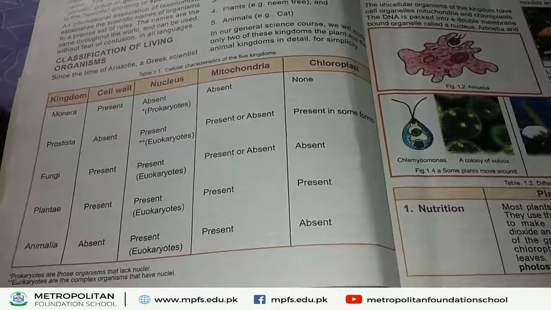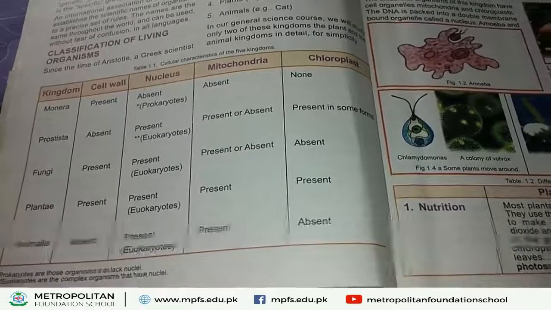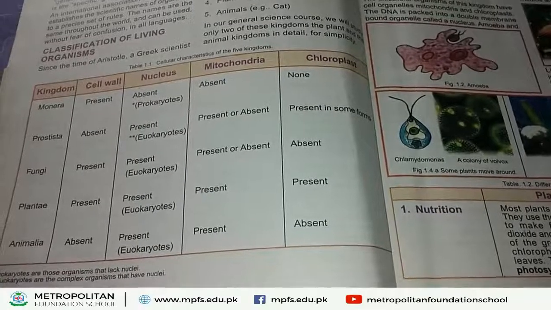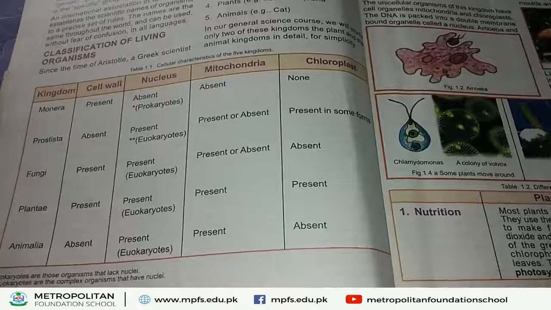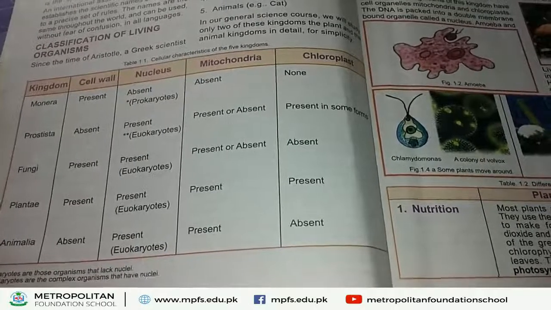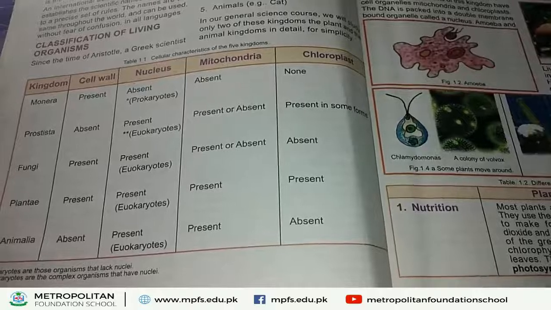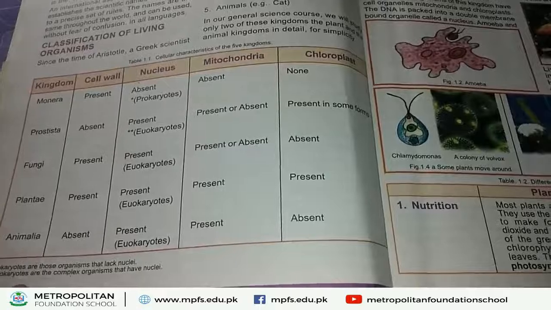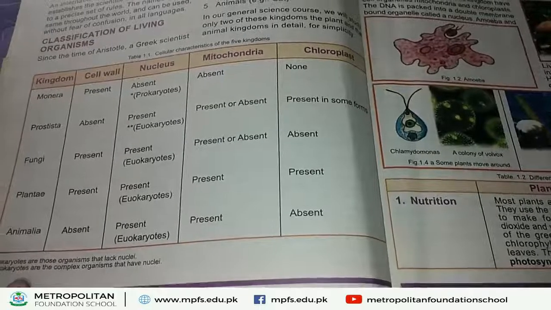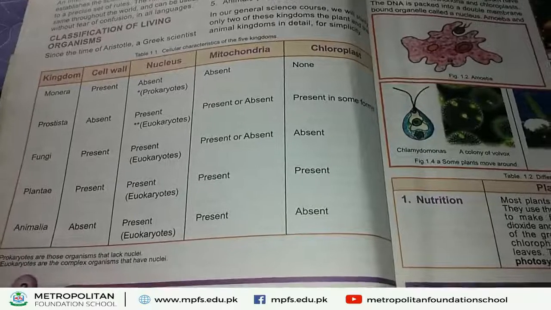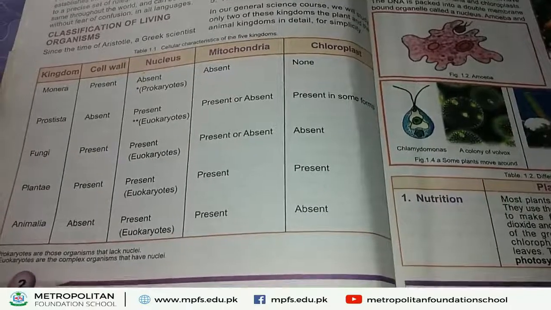Third kingdom, that is Kingdom Fungi. In Kingdom Fungi, cell wall is present and made up of a chemical called chitin. In fungi, nucleus is also present, that's why fungi are called eukaryotes. In fungi, mitochondria is sometimes present or sometimes absent. In fungi, chloroplast is absent.